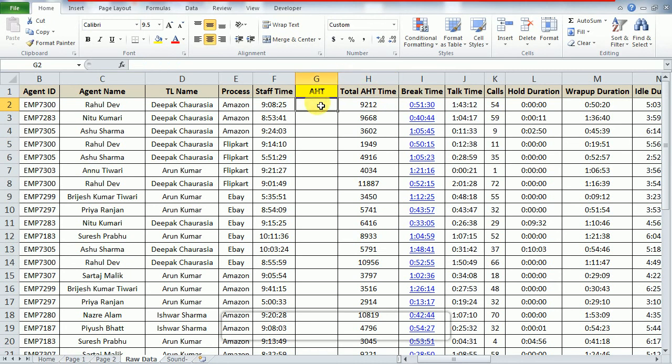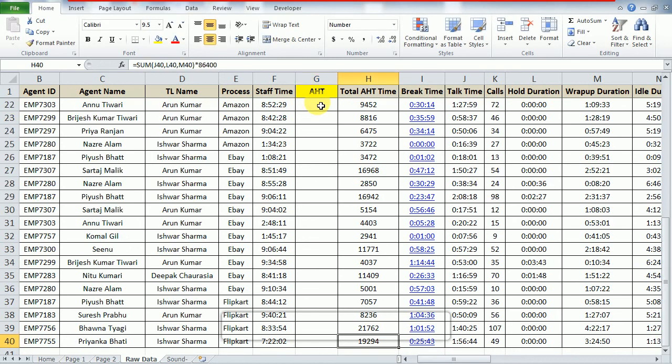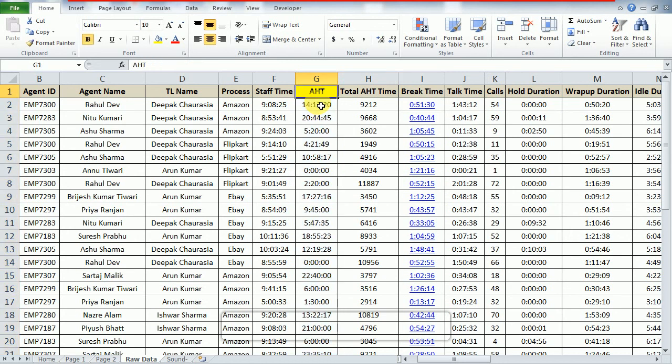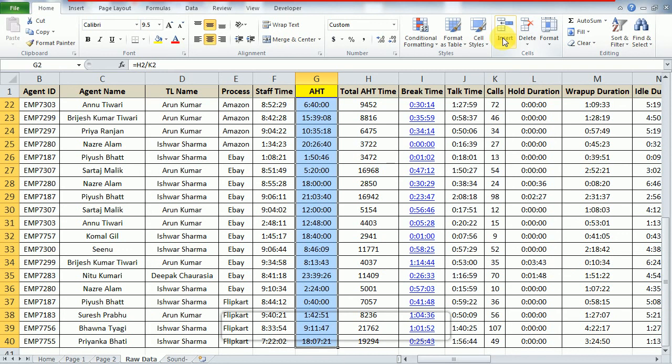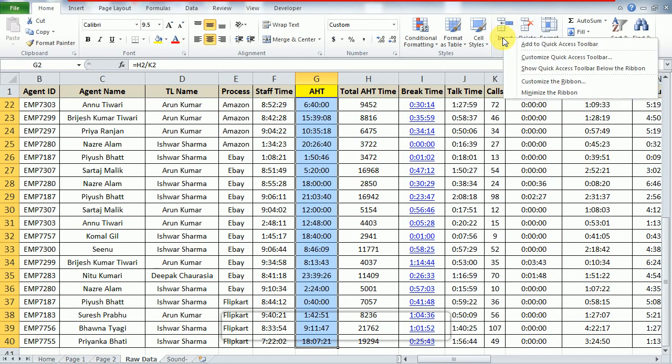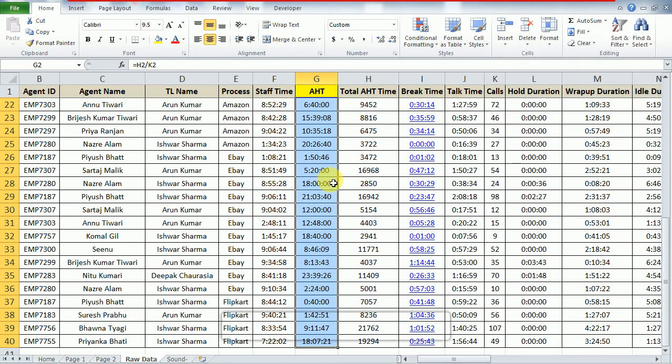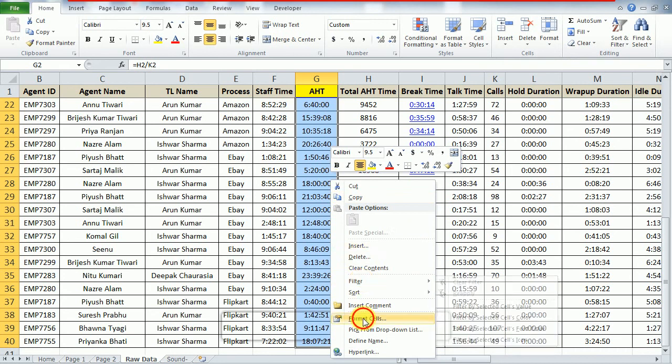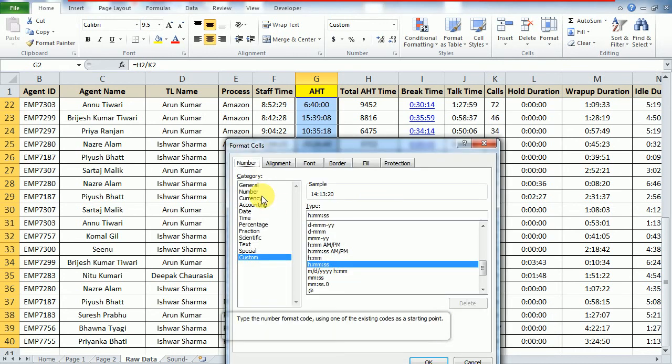Now what will I do? I will divide this by the number of answered calls. Again I will drop it down. It is again showing in time format, so I will right click and make it in number format.